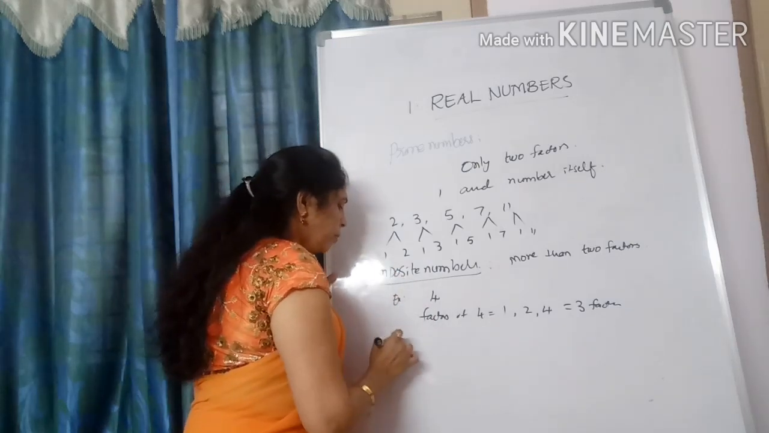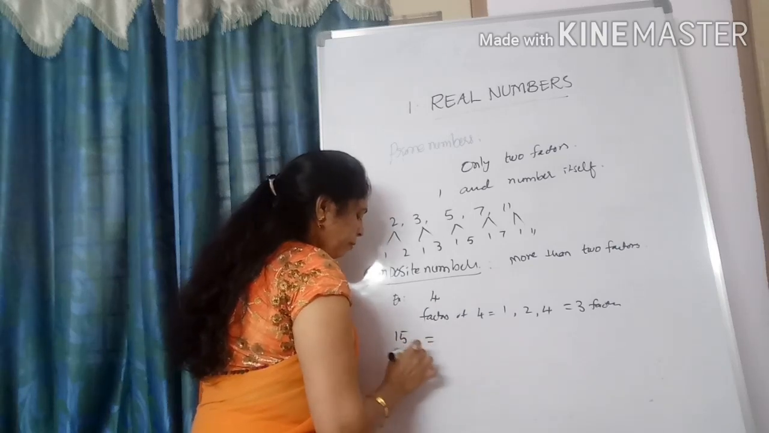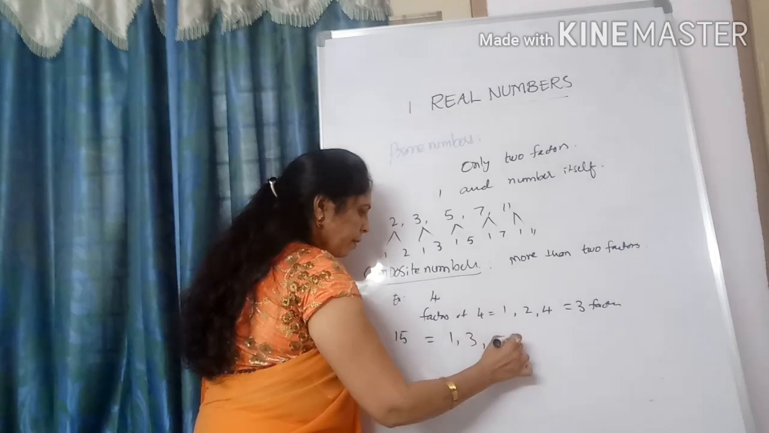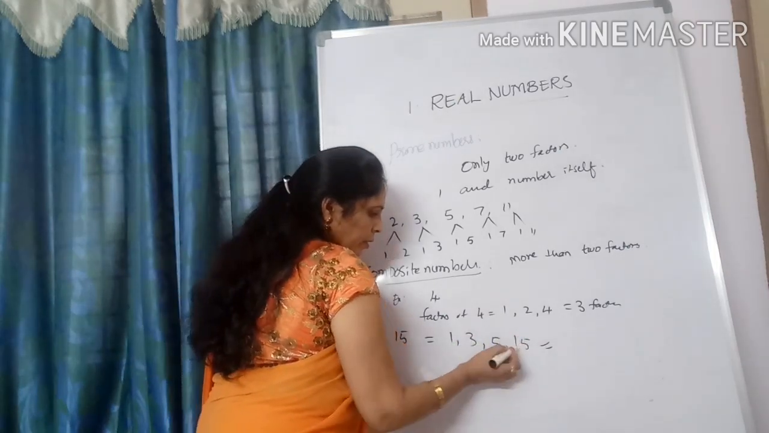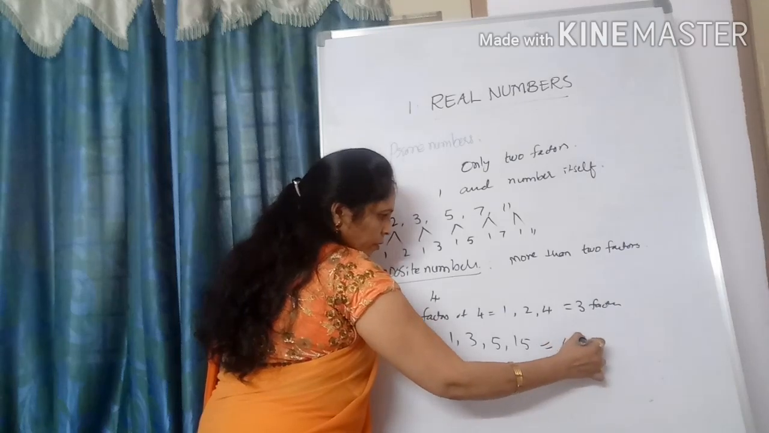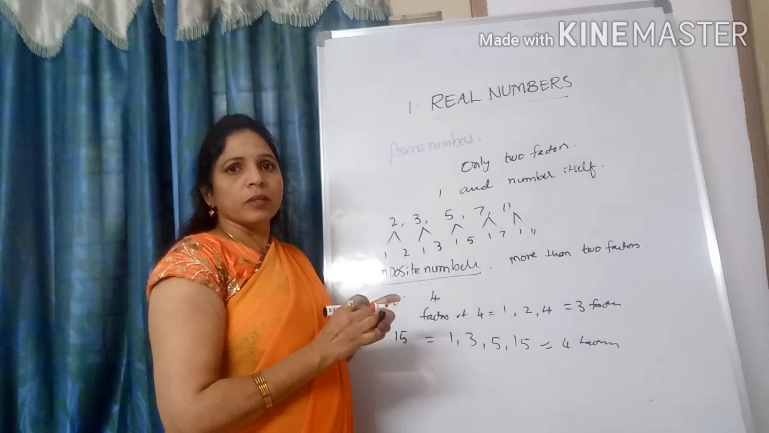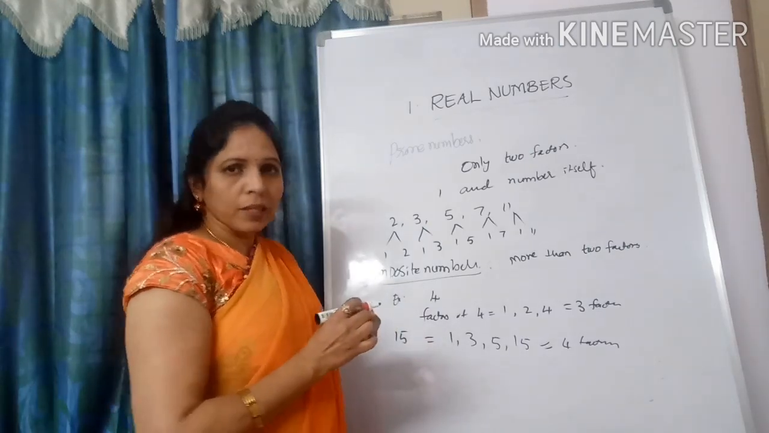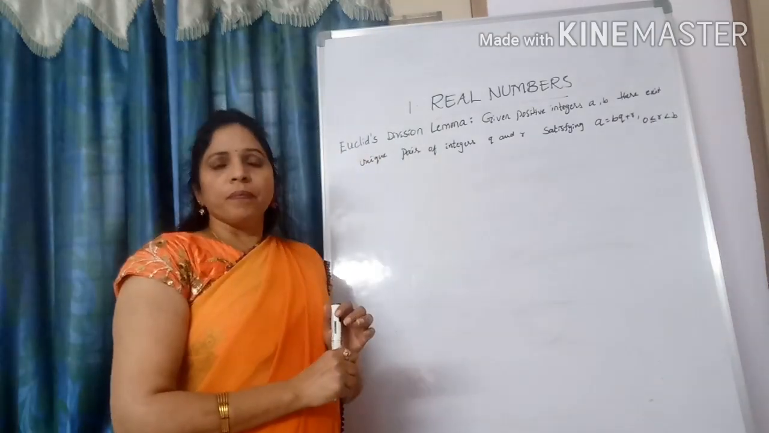Take one more example, 15. The factors of 15 are 1, 3, 5, 15: 3 5s are 15, 1 15s are 15. So how many factors? 4 factors. That's why it is called a composite number. More than 2 factors is called a composite number. Clear? Students, now come to Euclid's division lemma.